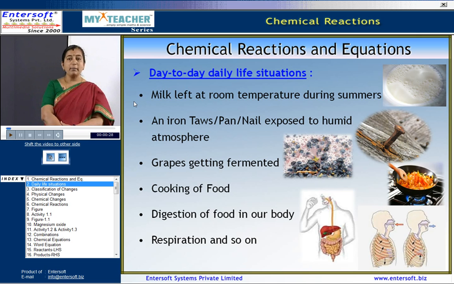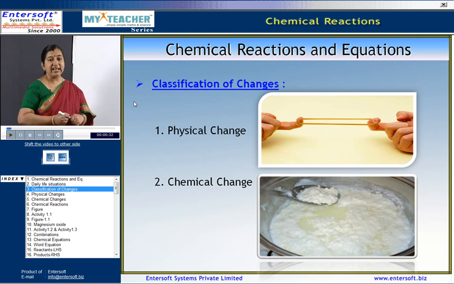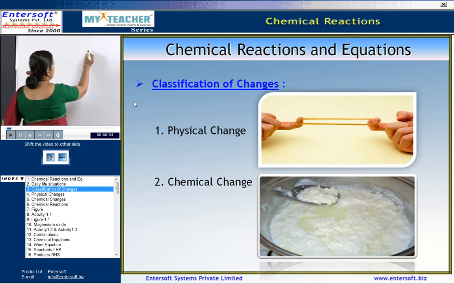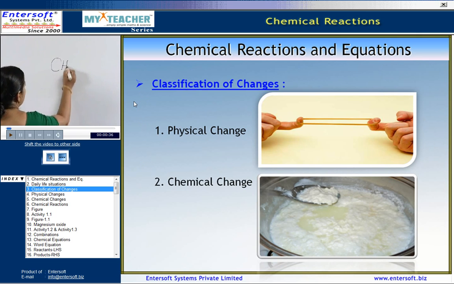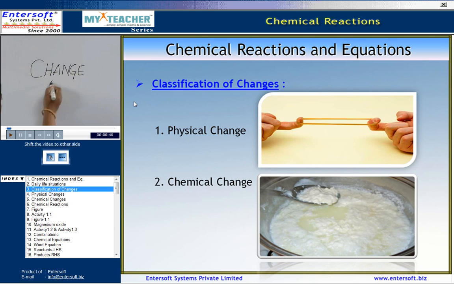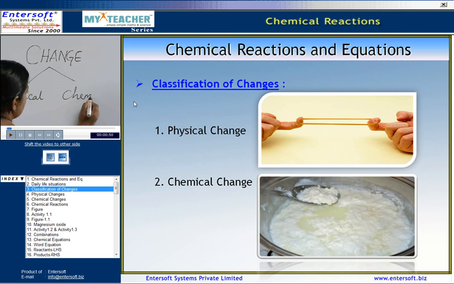Now what is happening here? Everywhere we see a lot of changes. Now this change can be of two types. Now whenever we have a change, they can be classified under two types. It could be only a physical change or a chemical change.